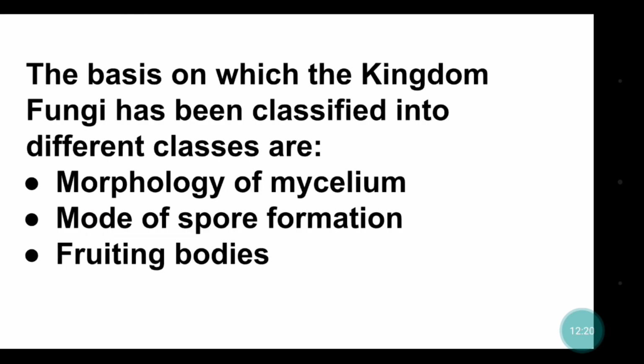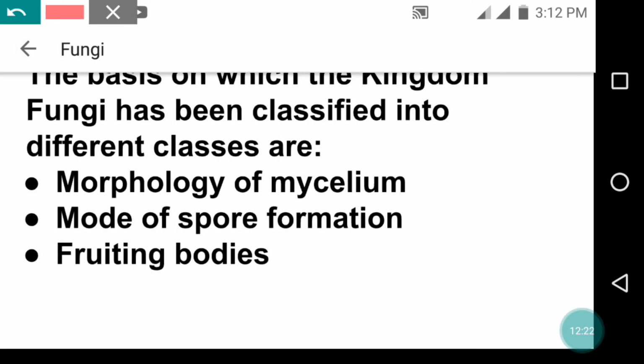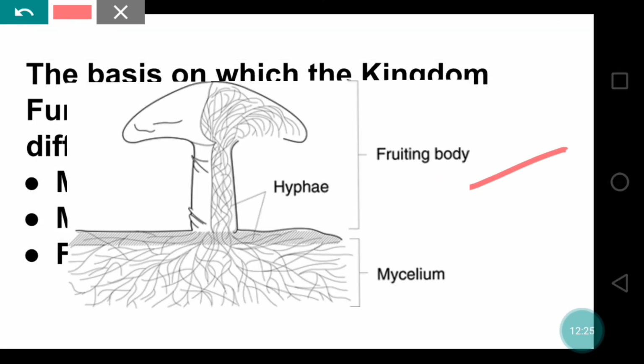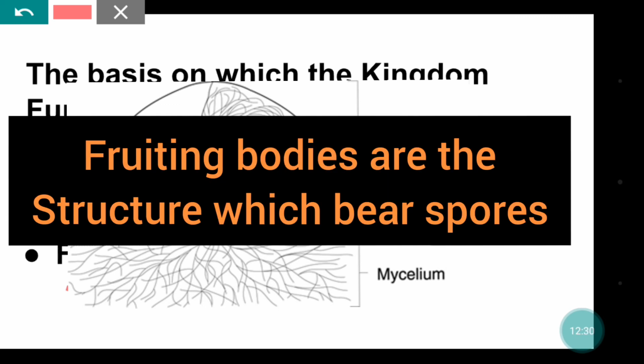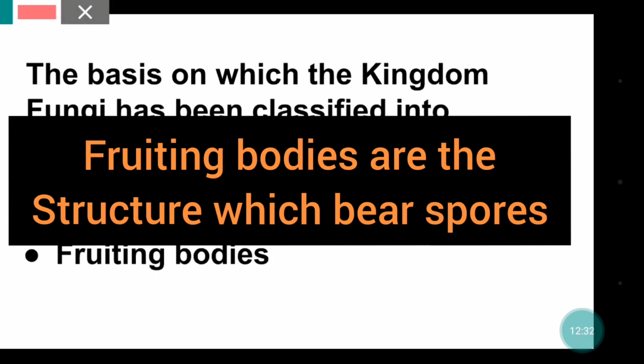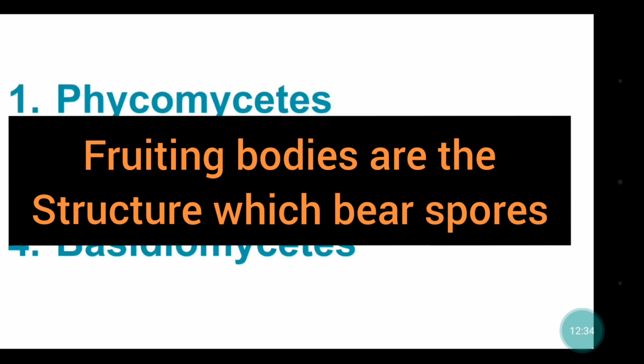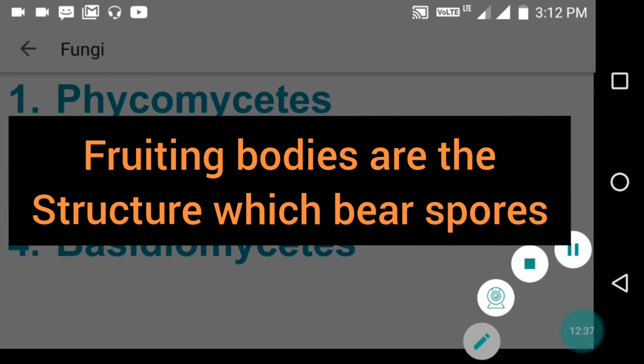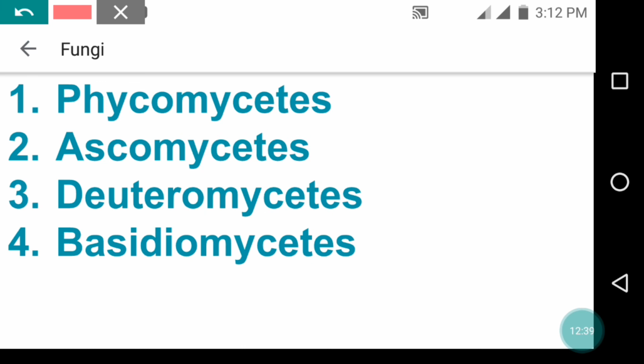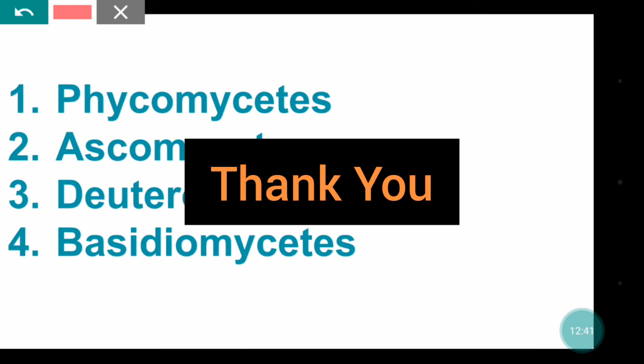On the basis of the morphology of mycelium, spore formation, and different types of fruiting bodies, this kingdom has been classified into different classes, and these are Phycomycetes, Ascomycetes, Deuteromycetes, and Basidiomycetes.